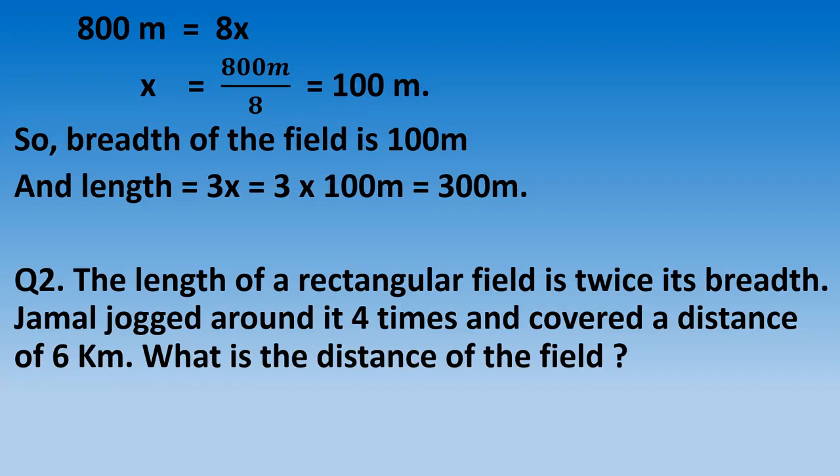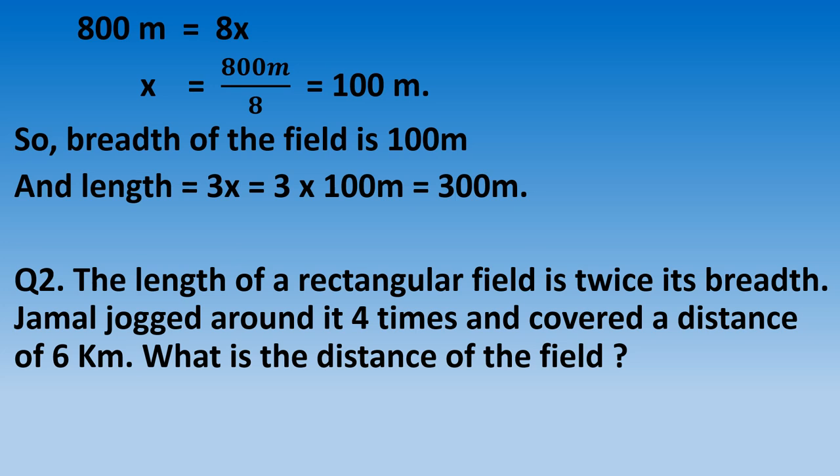What is given? The length of a rectangular field is twice its breadth. That means if the breadth is x, then the length is twice, that is 2 multiplied by x, which is equal to 2x meter.